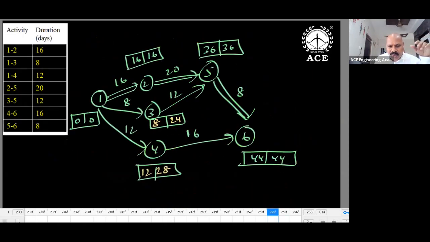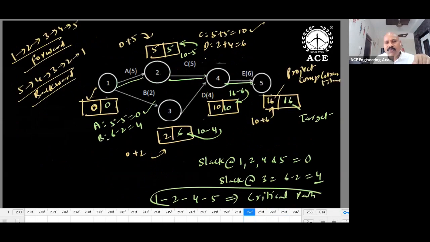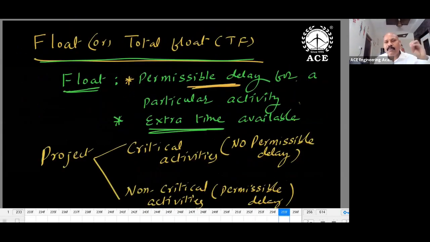Suppose in this question, ACE floats are zeros. BD float is there. For B activity float is there, for D activity float is there. For ACE there are no floats. How do you conclude this point? Critical path will have 0 float. Critical path will have 0 slack. No need to estimate any float value on critical path. No need to estimate any slack value on critical path.